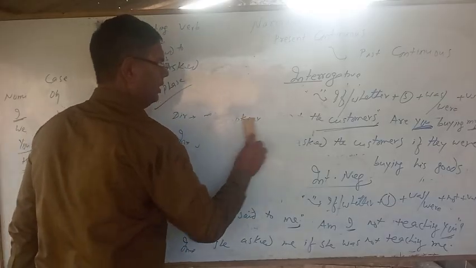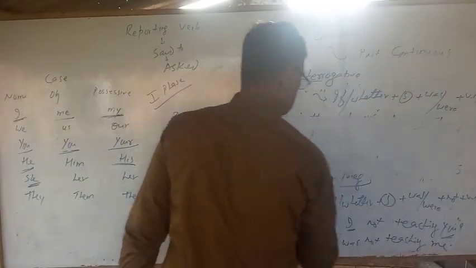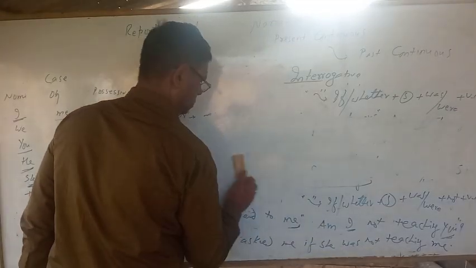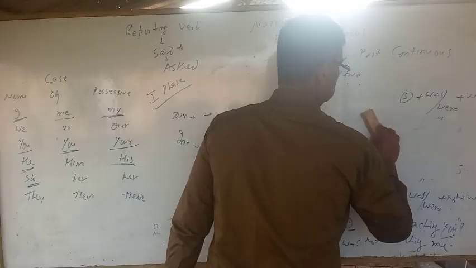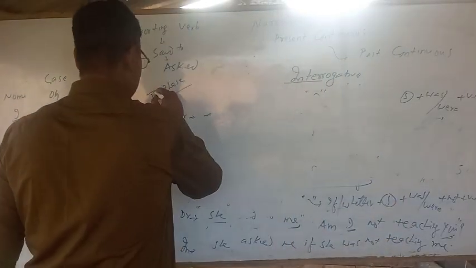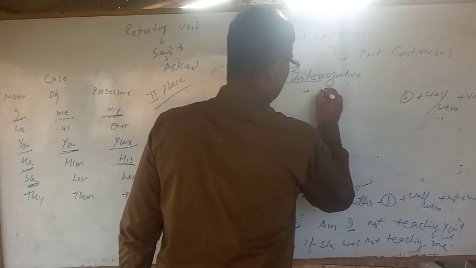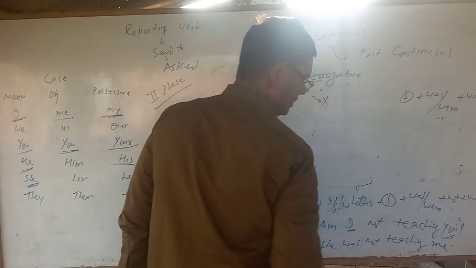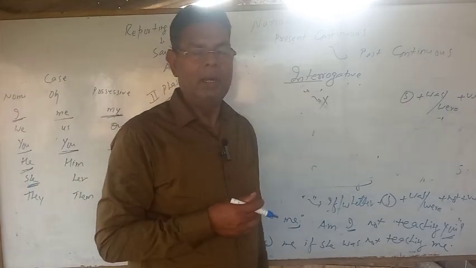Now we are moving ahead. Look at the second phase interrogative sentence. You should know I am teaching you everything in a similar way.